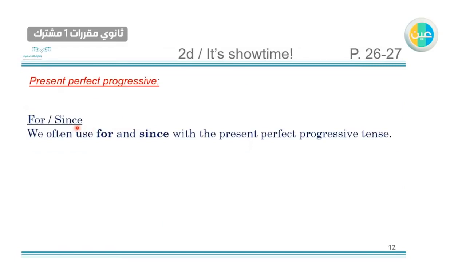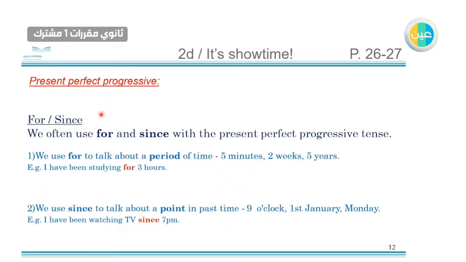For and since. These are time expressions that we use with the present perfect progressive. Number one, we use "for" to talk about a period of time, like length of time. For example, 5 minutes, 2 weeks, and 5 years.